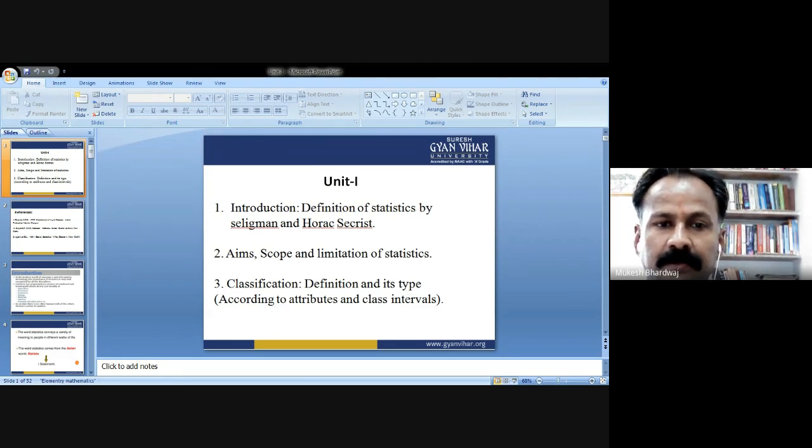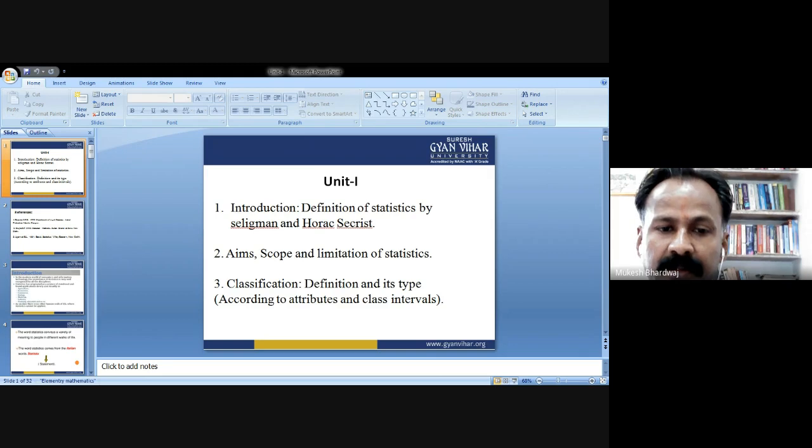Today, we are going to start with a subject named Statistical Mathematics. In statistics, we know that statistics is a tool which is used to simplify or to analyze any survey or data.